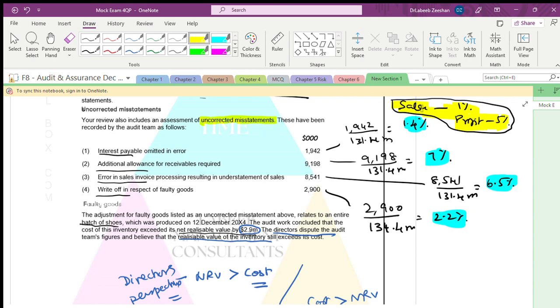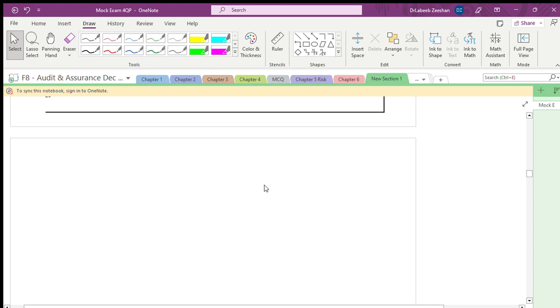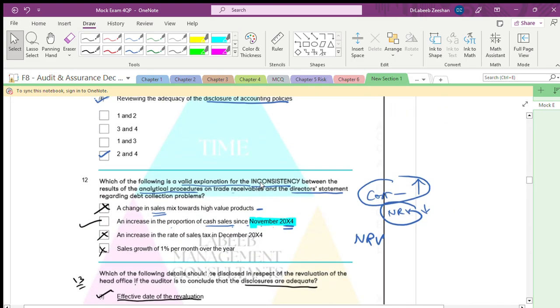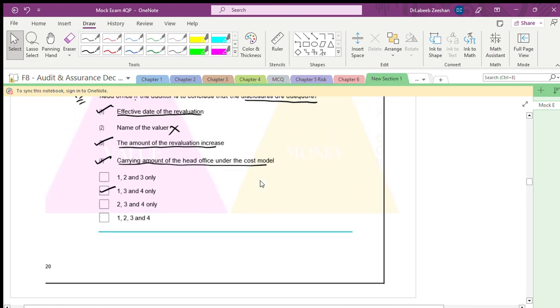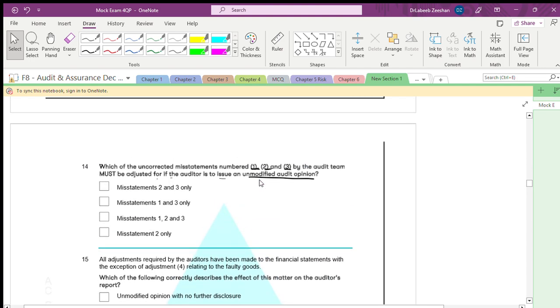You have to take profit before tax. The threshold is 5%. Which ones do you have to take? We have to take statement 2 and statement 3 only, as per the calculations.